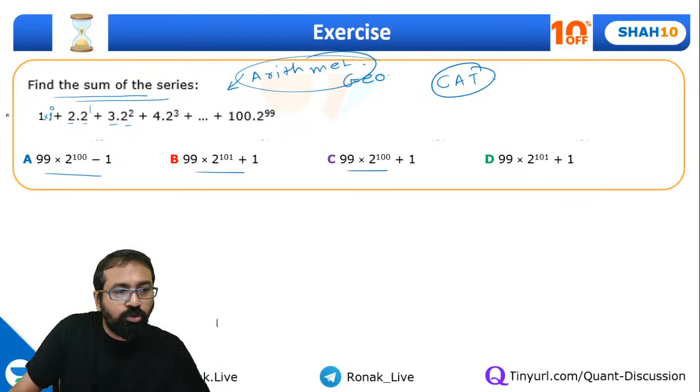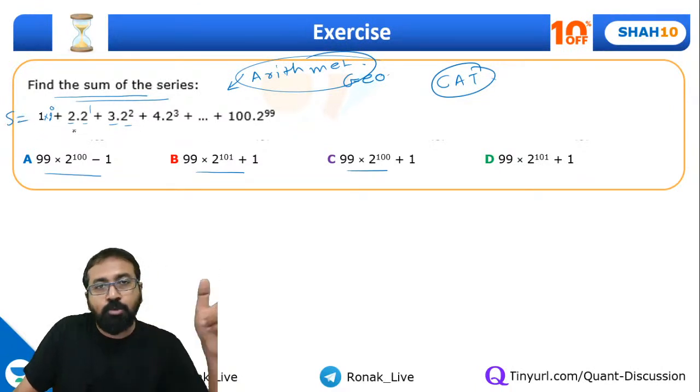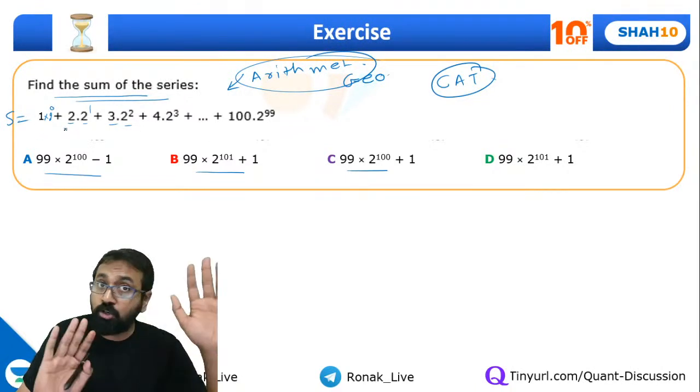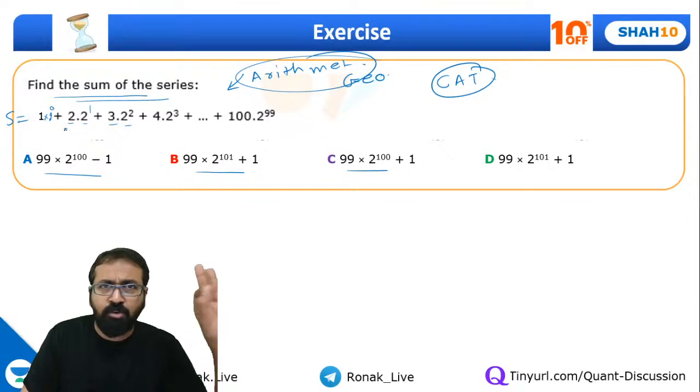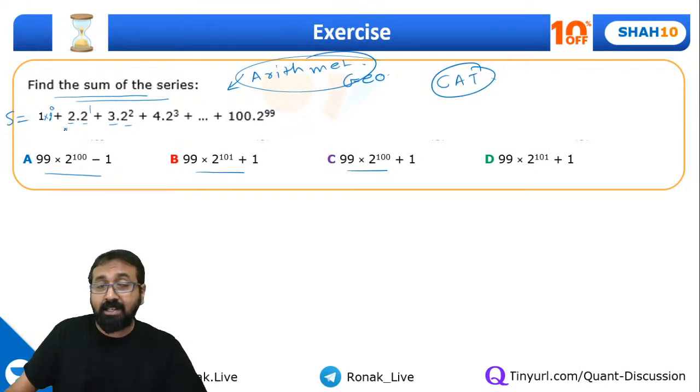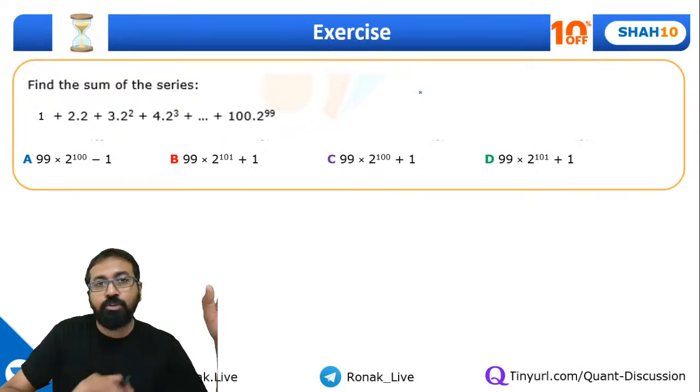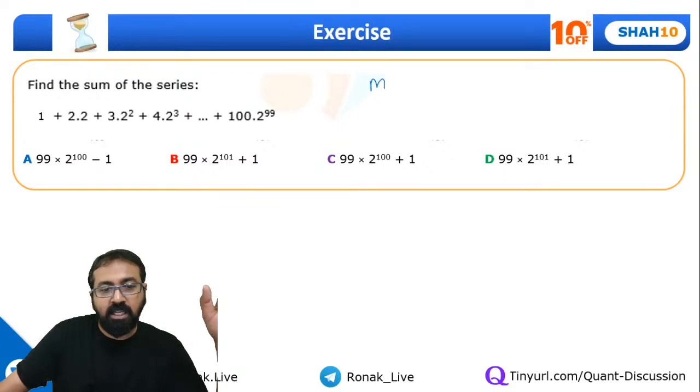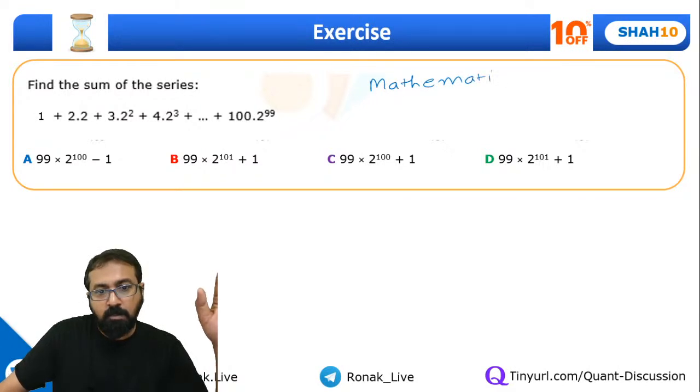So you take this as S, multiply both sides by 2 and then subtract, and you can solve it that way. We have already understood how to apply that, so maybe after the session, you can apply that arithmetico-geometric progression method to solve this. But for the time being, we are going to solve it using mathematical induction.